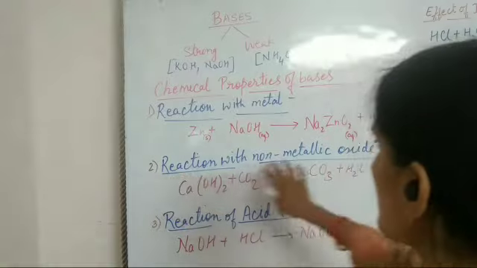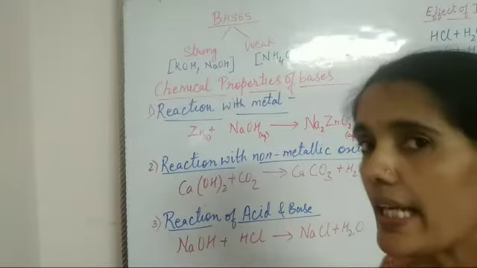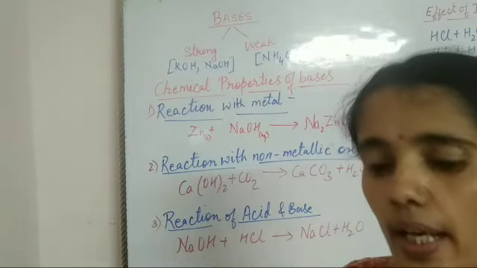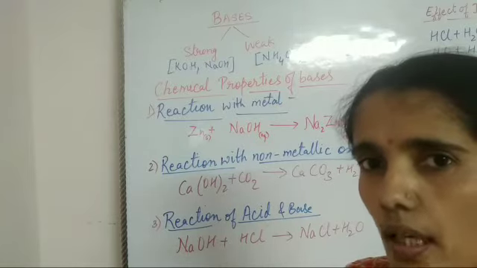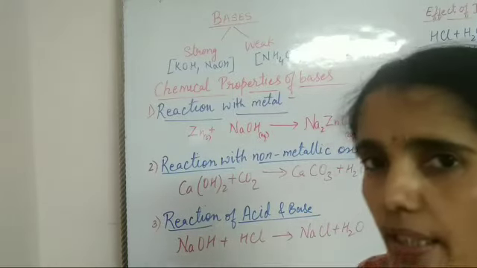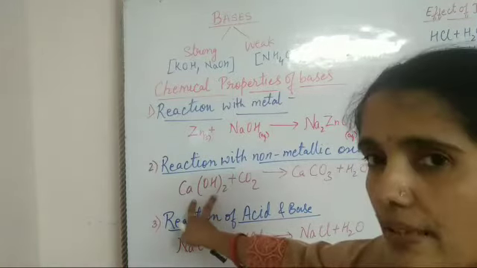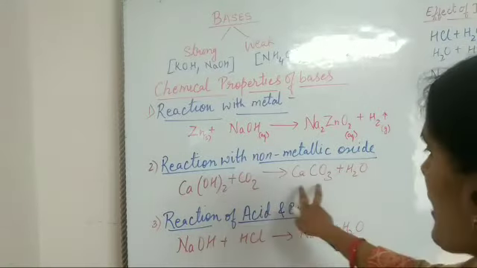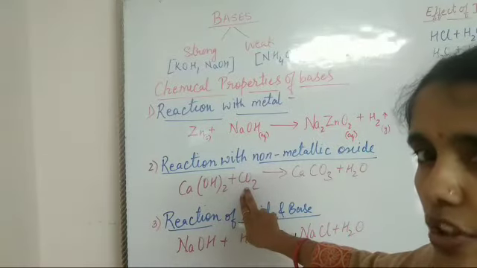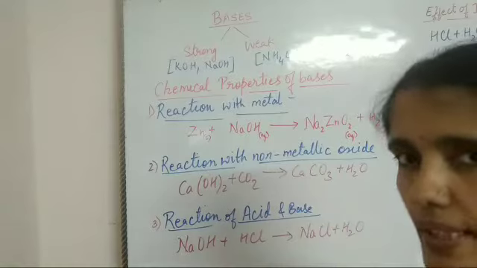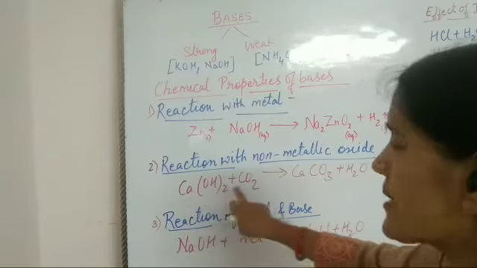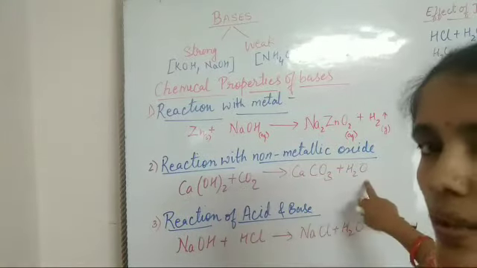Now next is reaction with non-metallic oxide. See, in acid what have we done? Reaction with metallic oxide. And what happened? In acid, metal oxide plus acid forms salt and water, which proves that metal oxides are basic in nature. Same here, when base reacts with non-metal oxide, it forms salt and water. It means that non-metal oxides are acidic in nature. Metal oxides are basic in nature, non-metal oxides are acidic in nature. That's why base plus non-metal oxide gives salt and water.